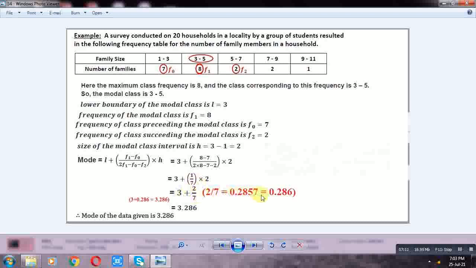So 3 + 0.2857 is equal to 3.2857. This is the mode of the given data.